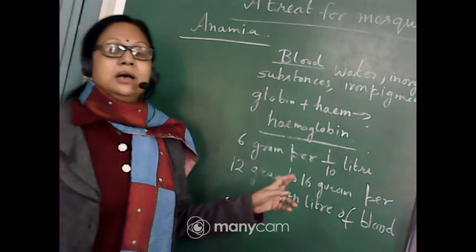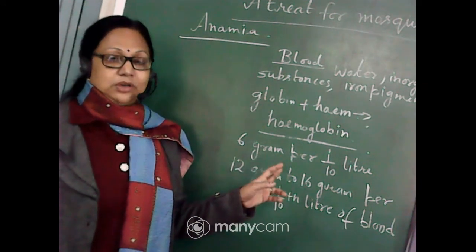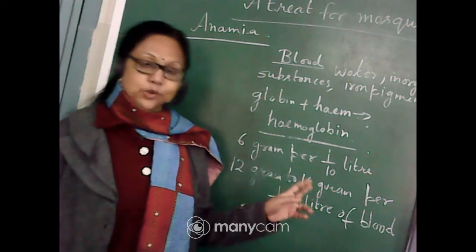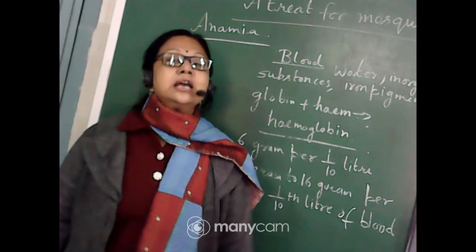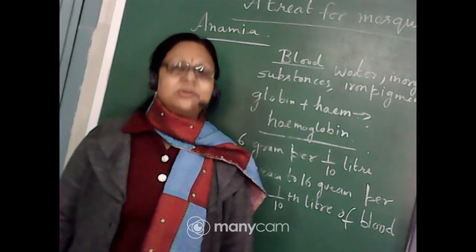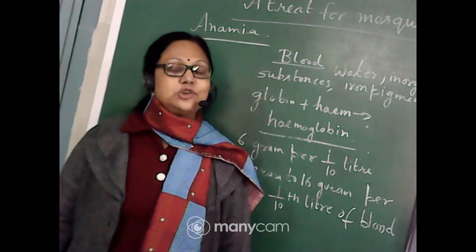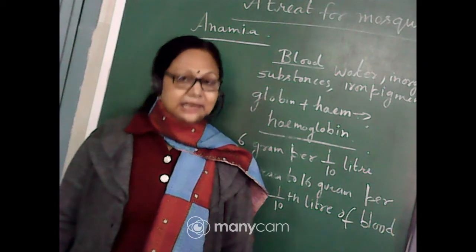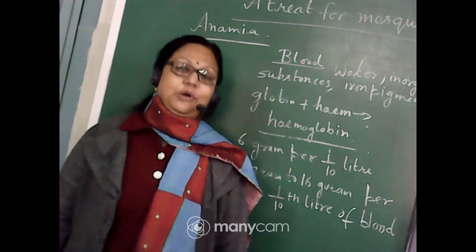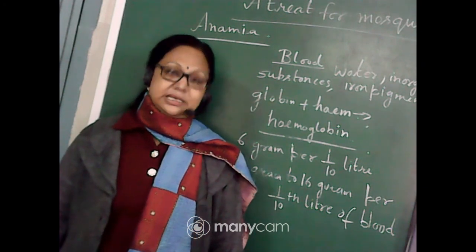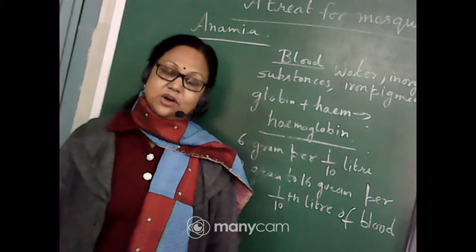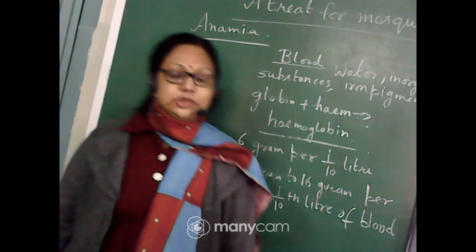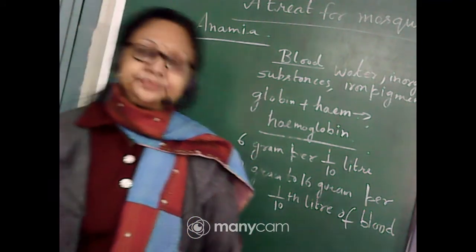12 gram is the minimum amount for the normal hemoglobin. But nowadays in our routine, people are actually not having this 12 gram of hemoglobin. So doctors are suggesting that at least 10 to 11 gram of hemoglobin must be present in 1 deciliter, or 1/10th of a liter, of blood. Understood? So these are all about the anemia symptoms.